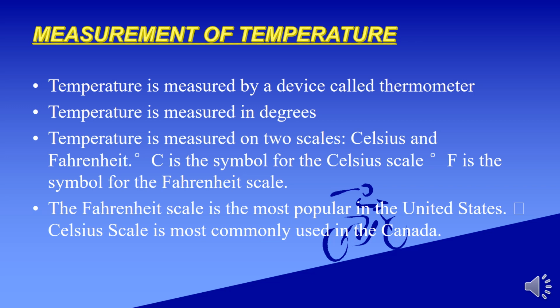Measurement of temperature. Temperature is measured by a device called a thermometer. Temperature is measured in degrees. Temperature is measured on two scales, Celsius and Fahrenheit. Degree Celsius is the symbol for the Celsius scale. Degree Fahrenheit is the symbol for the Fahrenheit scale. The Fahrenheit scale is the most popular in the United States. The Celsius scale is most commonly used in Canada.